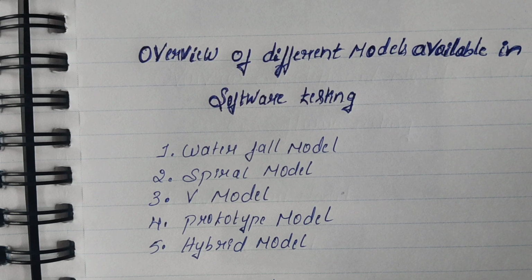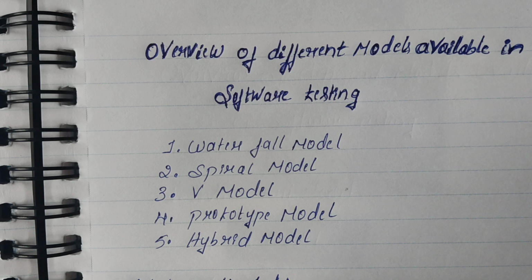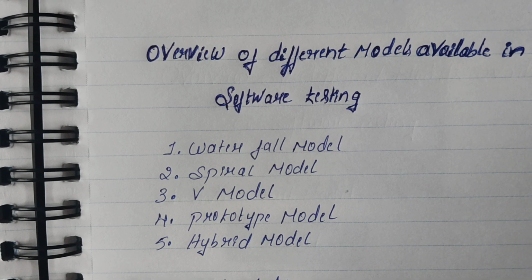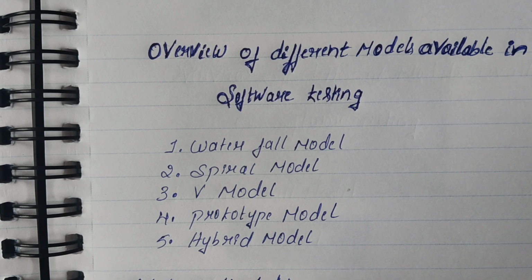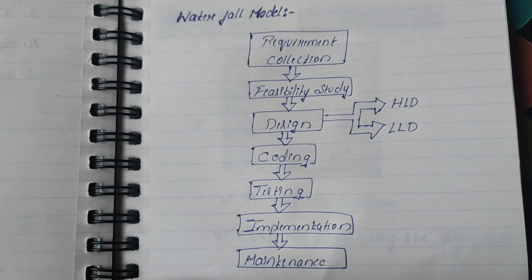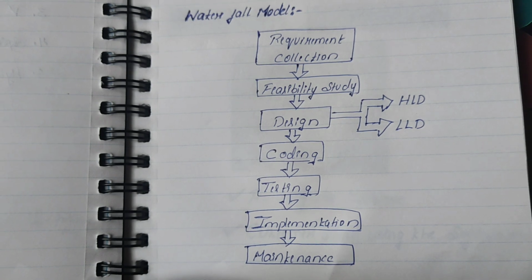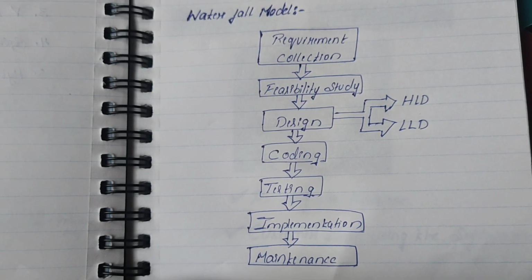Overview of different models available in software testing: waterfall model, spiral model, V model, prototype model, hybrid model. The waterfall model is a software development lifecycle procedure to build software.